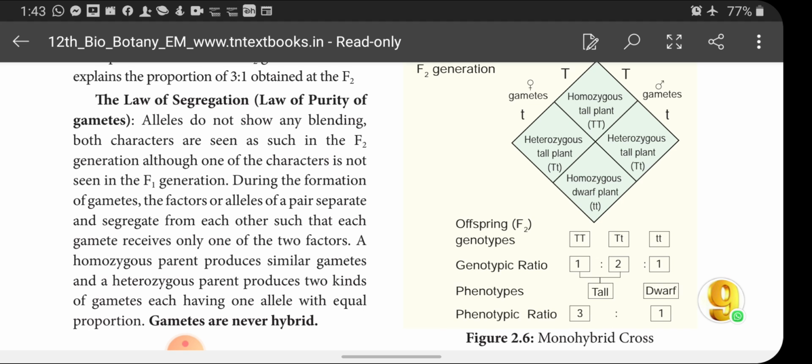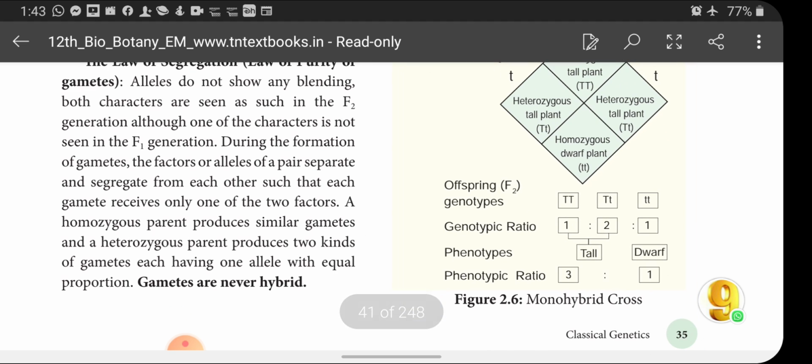Alleles do not show any blending. Both characters are seen as such in the F2 generation, although one of the characters is not seen in the F1 generation. During the formation of gametes, the factors or alleles of a pair separate and segregate from each other such that each gamete receives only one of the two factors.